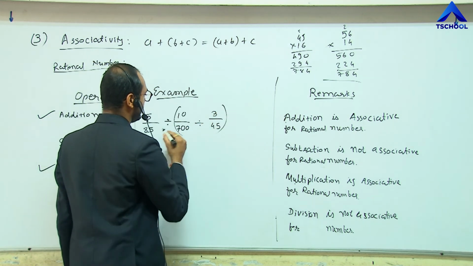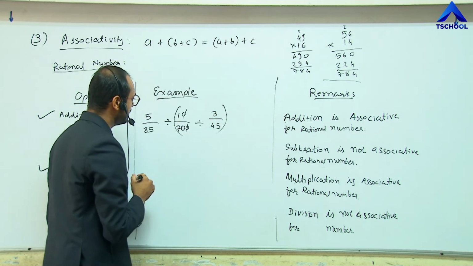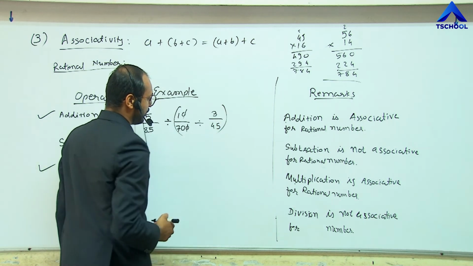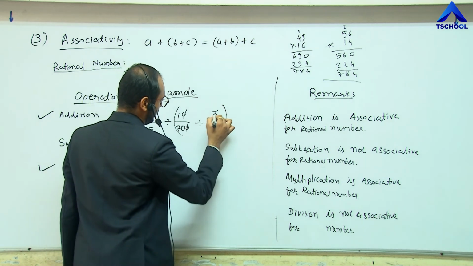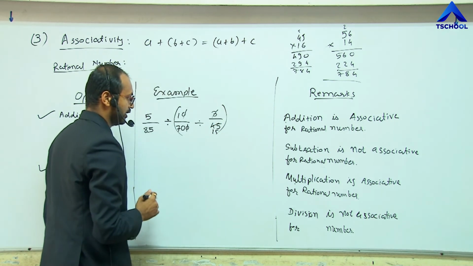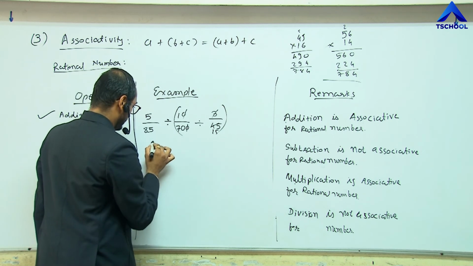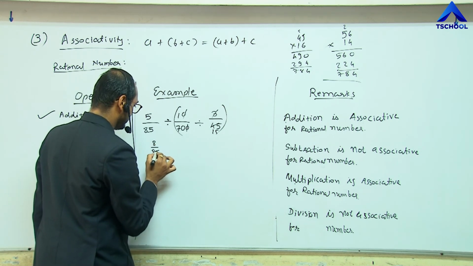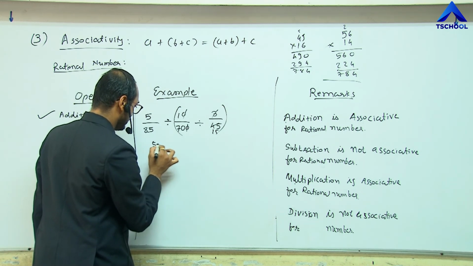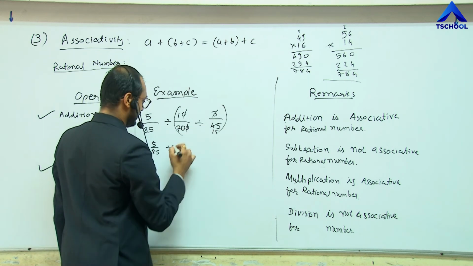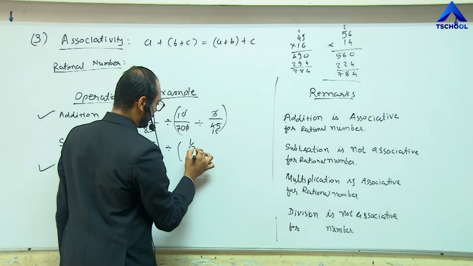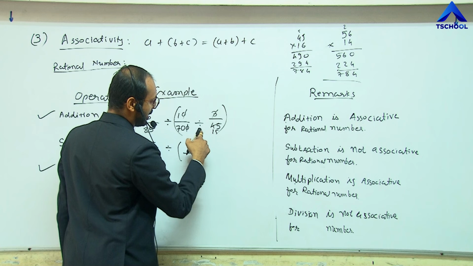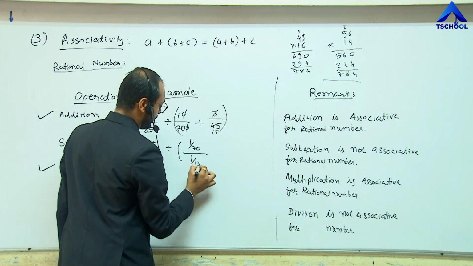How can we simplify this? So 0 0 will be cancelled, and 45, so 15 3s are 45. Now 5 divided by 85, divided by, in the numerator 1 upon 70, divided by 1 upon 15.